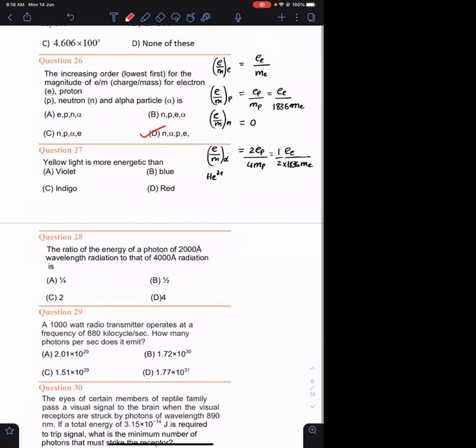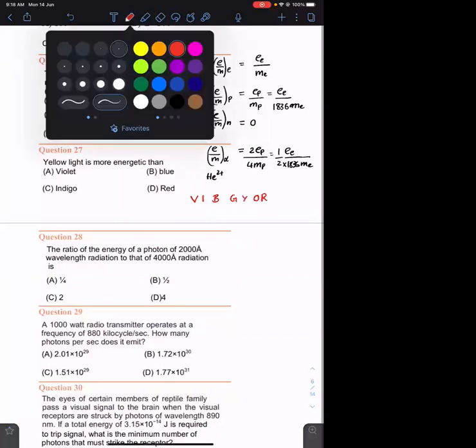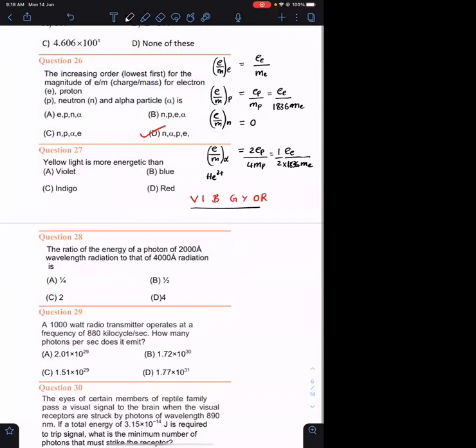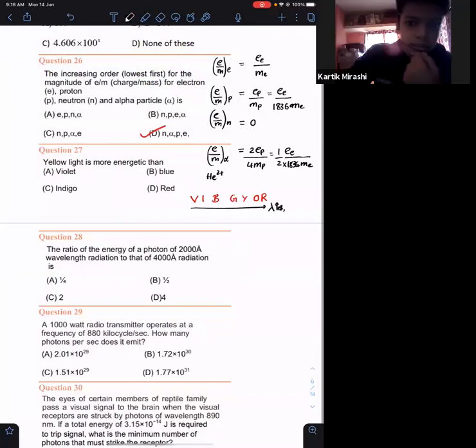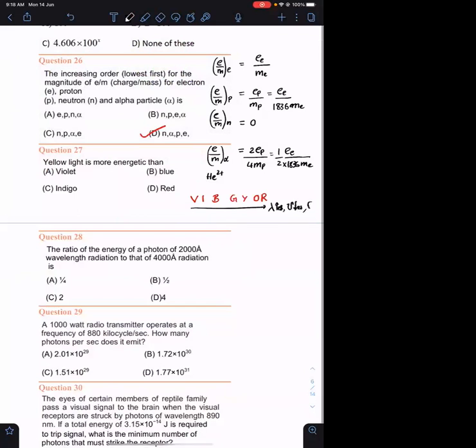Question number 27. Yellow light is more energetic than... VIBGYOR, that is all you need to know. As you go from left to right, what happens to wavelength? Wavelength increases. What happens to frequency? Frequency decreases. And what happens to energy? Energy also decreases.